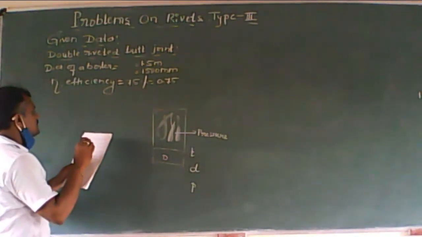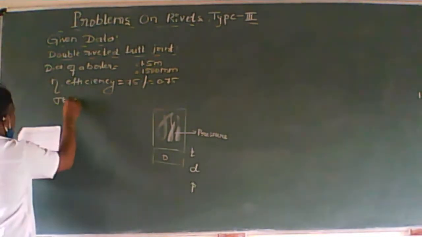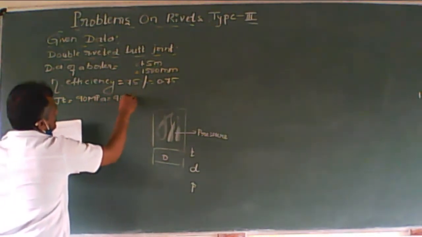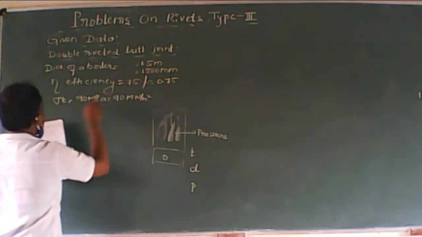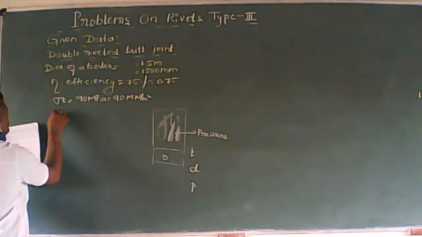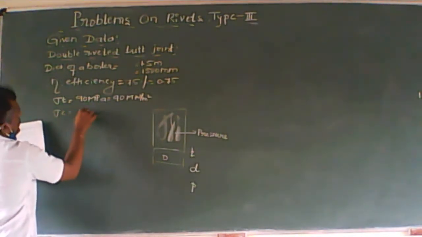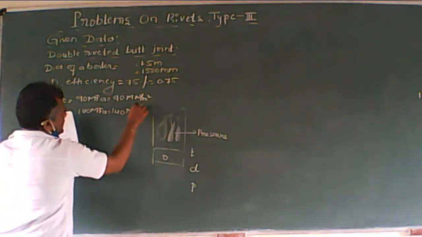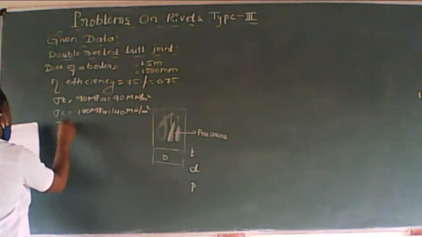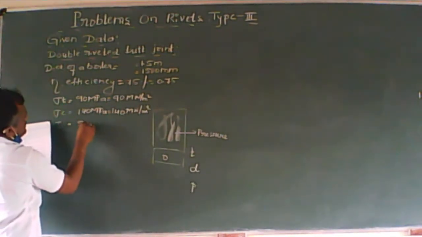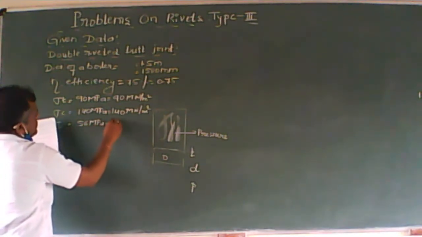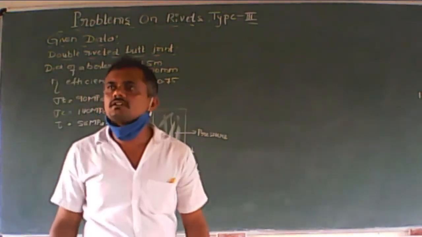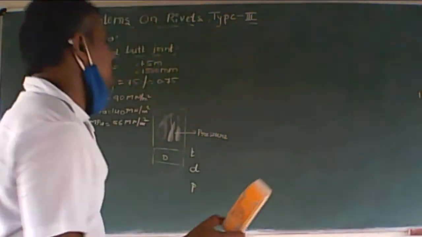Afterwards, tensile stress sigma T is given, 90 megapascal. You can write it as 90 mega Newton per meter square. Compressive stress sigma C, 140 MPa. We can write it as 140 mega Newton per meter square. Shear stress tau, it is 56 MPa, which is equal to 56 mega Newton per meter square. Is that right? Please concentrate.